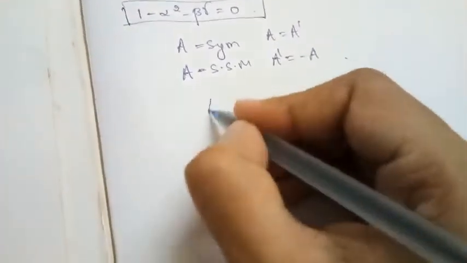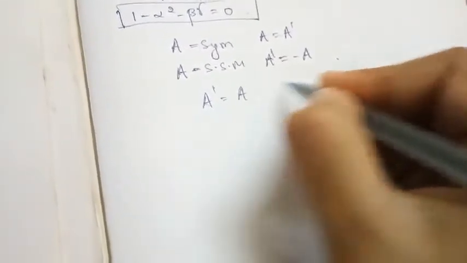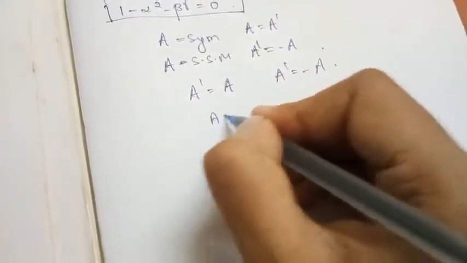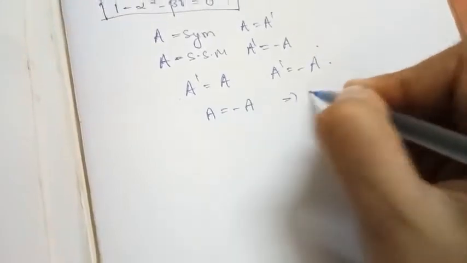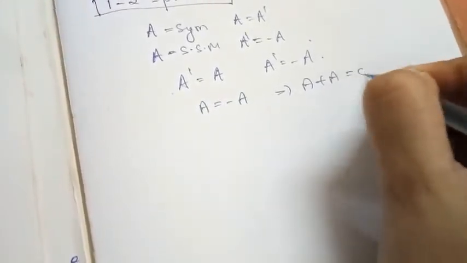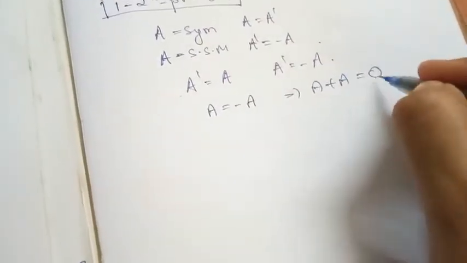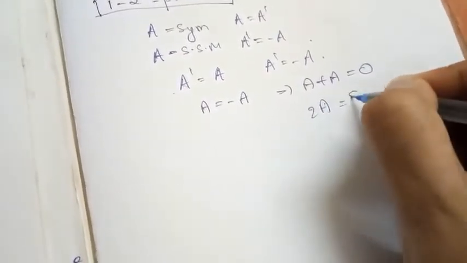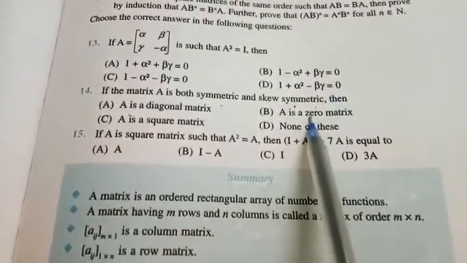Therefore see here, A dash is equal to A as well as A dash is equal to minus A. Since LHS are equal, A is equal to minus A. This implies A plus A is equal to 0. So what does that imply? A plus A is equal to 0 means 2A is equal to the 0 matrix. So what is the option? Matrix A must be equal to what? 0 matrix. So it is option B.